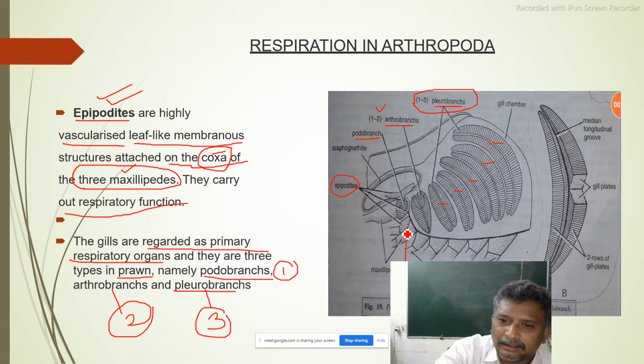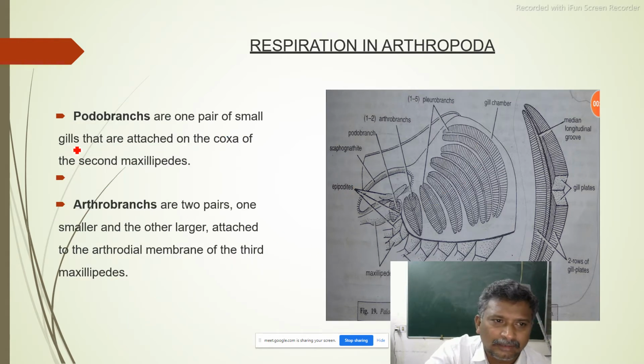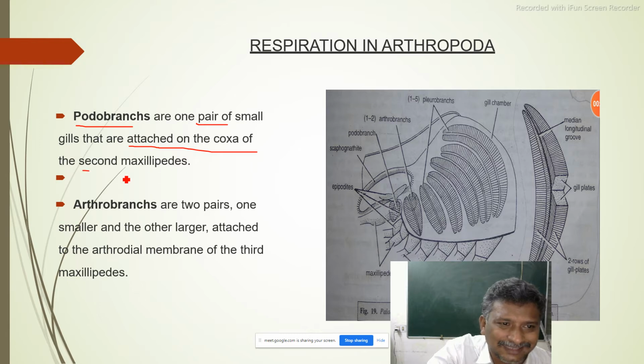Now this is the podobranch. Podobranch, one pair. Here only one pair will be there of small gills that are attached on the coxa of second maxilla.